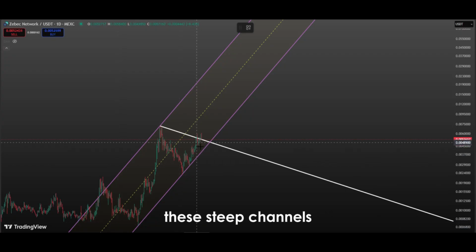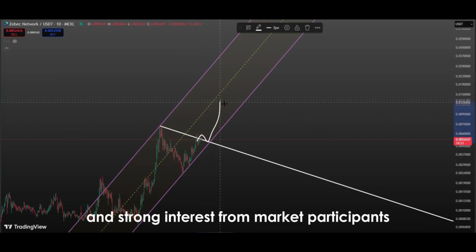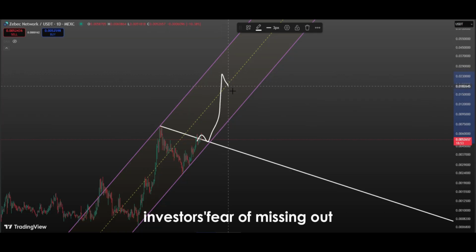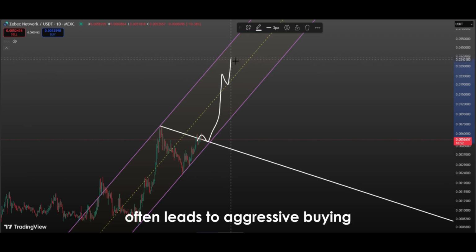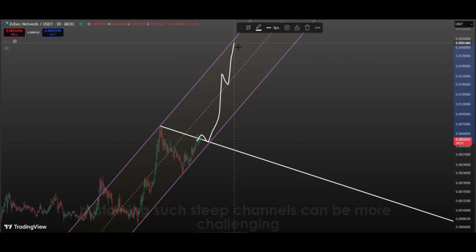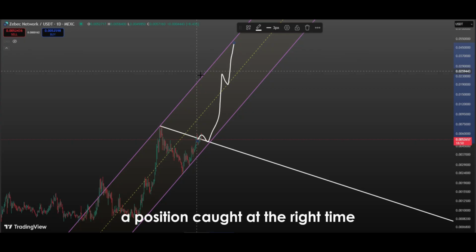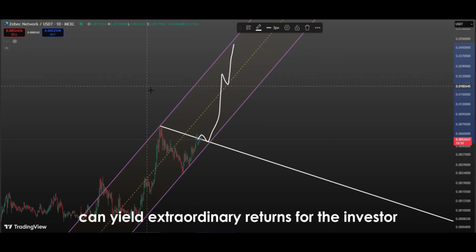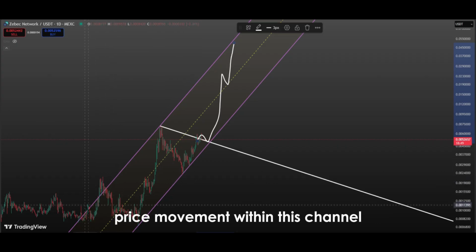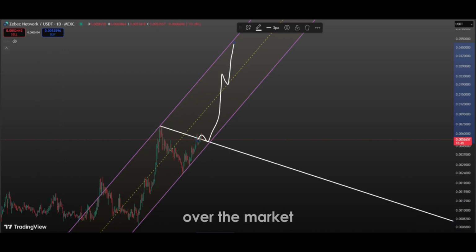These steep channels generally emerge during periods of high-volume buying and strong interest from market participants. Especially in bull markets, investors' fear of missing out often leads to aggressive buying, causing prices to climb very rapidly. Although sustaining such steep channels can be more challenging in technical analysis, a position caught at the right time can yield extraordinary returns for the investor. Price movement within this channel proves that the trend remains strong and that buyers maintain their dominance over the market.